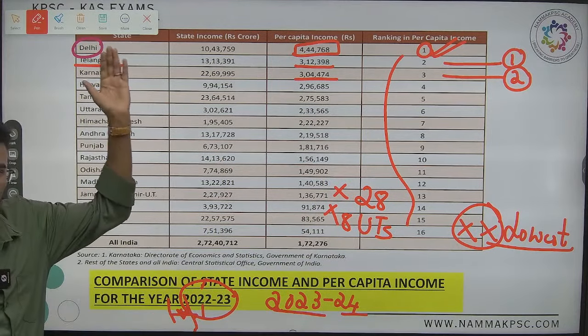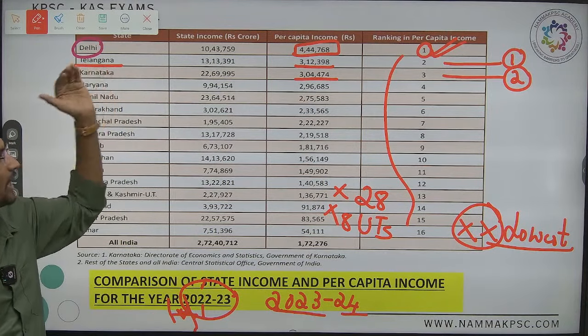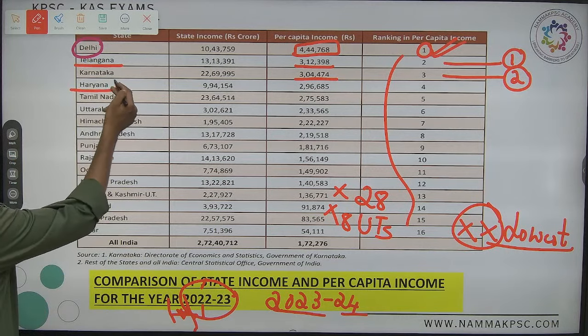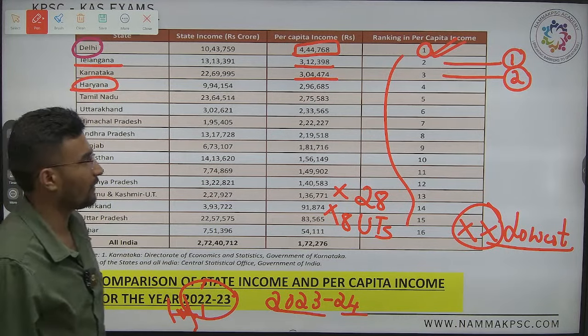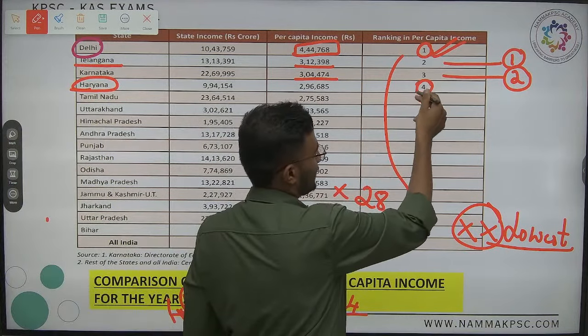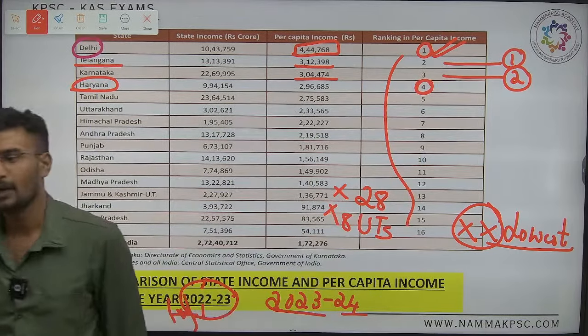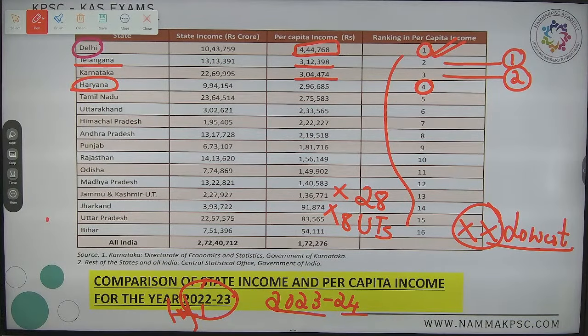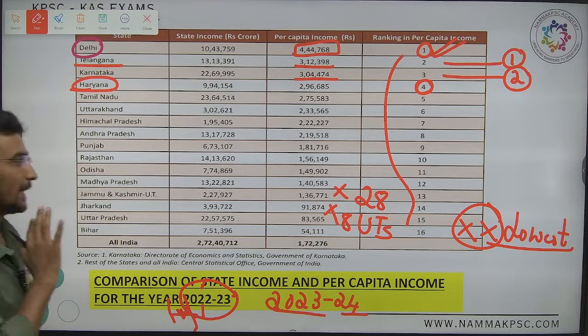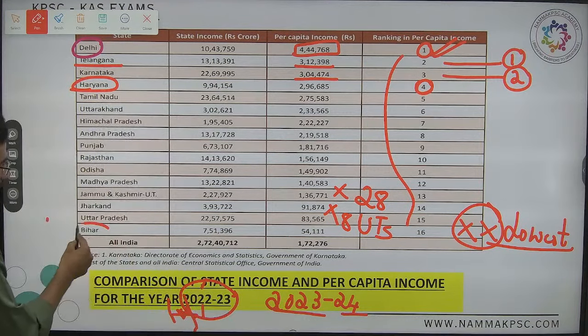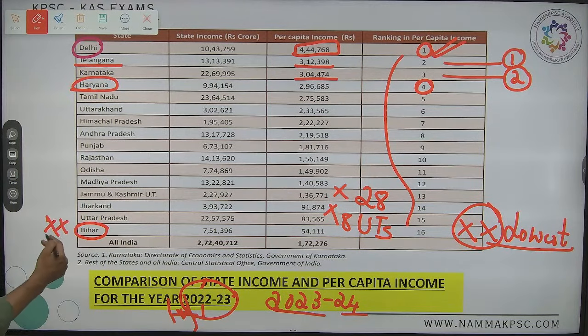Only and only you should remember the top 3, followed by one more to remember. It is followed by the northern one, we call it Haryana. Exactly. Hope it is perfect. It is not Bihar. You can never say this as, I can say, the lowest.